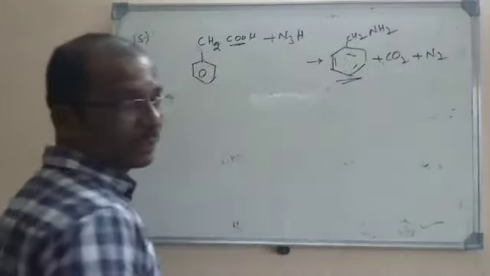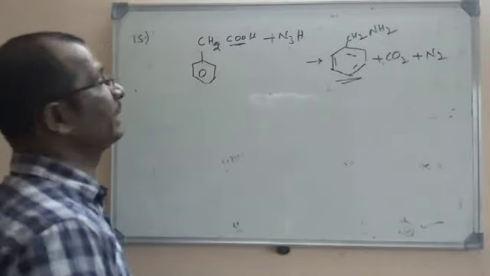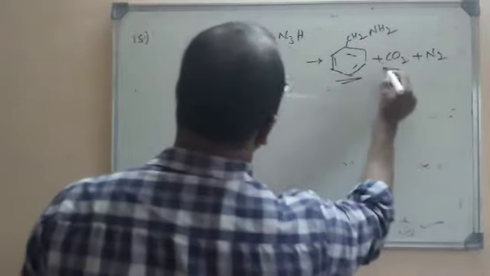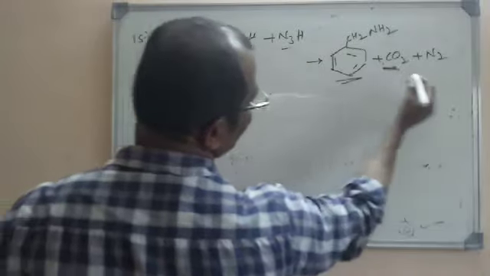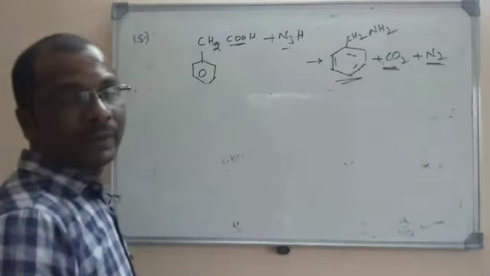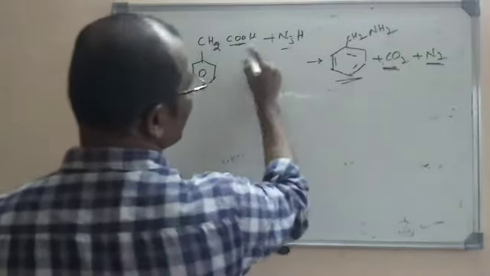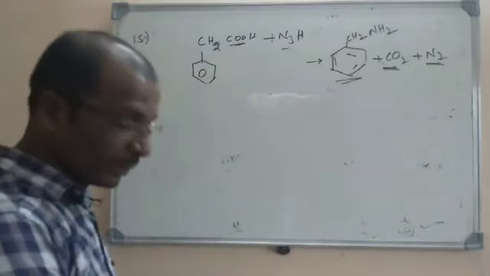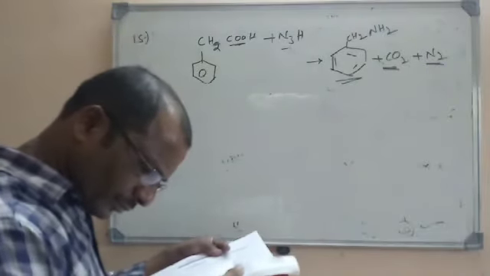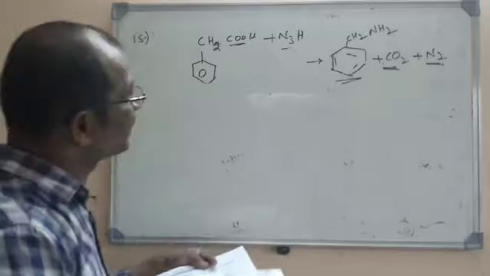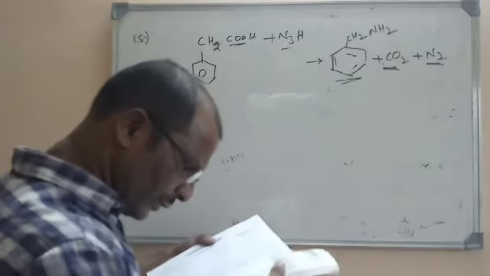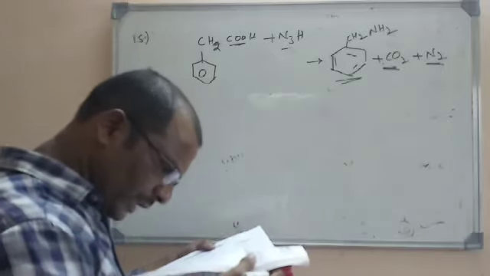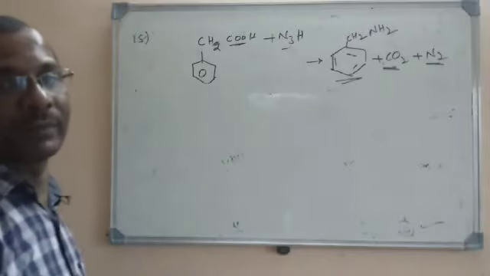So we get an amine here. CO2 is removed, and out of 3 nitrogens, 2 nitrogens leave in the form of nitrogen gas, and the remaining nitrogen forms an NH2 group. So here the right option is C6H5CH2NH2. So the third option is the right option.